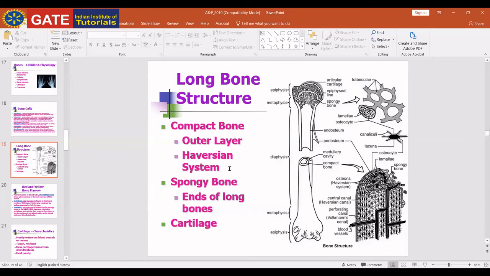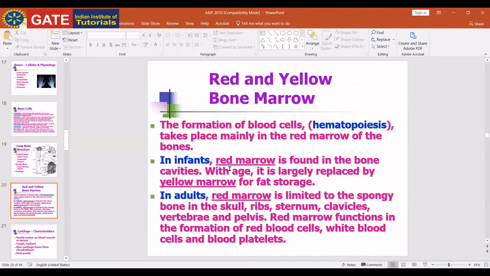There are different kinds of bones present: long bones, flat bones, short bones, and irregular bones. We will study about them. Long bones are longer than they are wide. They are primarily compact bone. Examples of long bones are the thigh, leg, arm, and forearm.